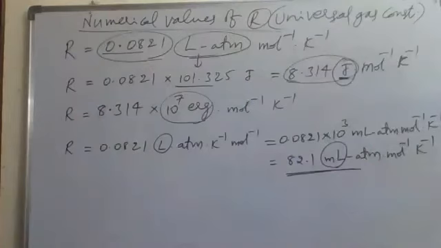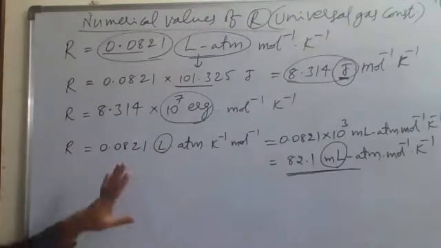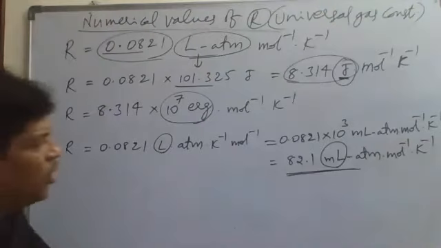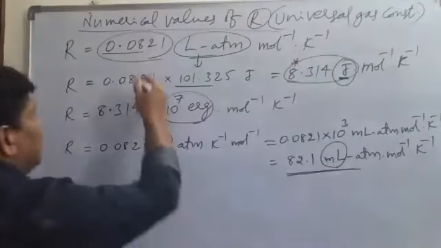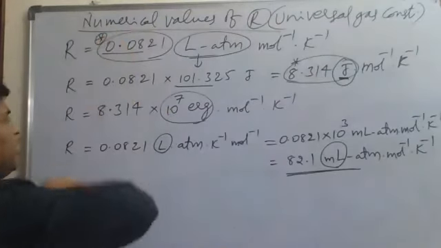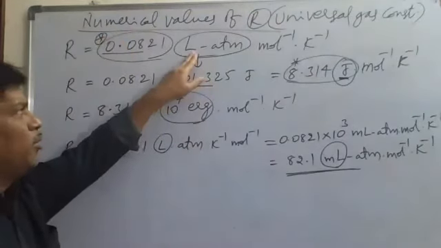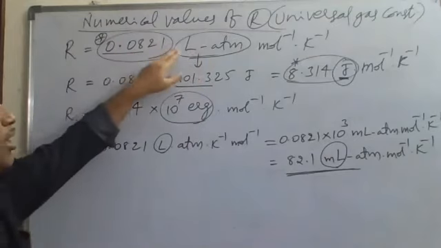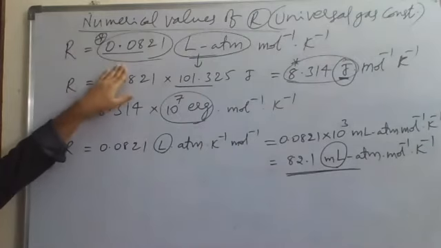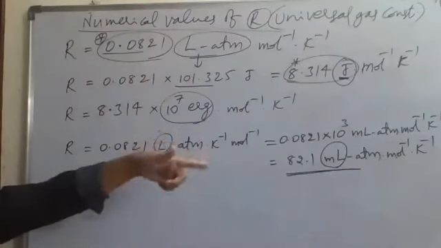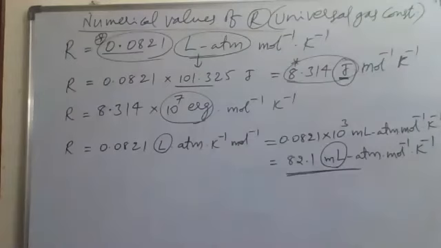Now it is about the numerical values of R. These values, remember them here. Mainly we use the MKS system, in SI units we take 8.314. Whenever we take pressure in atm and volume in liters in problems, we take 0.0821 liter atmospheres. So the value of R should be taken in the units of pressure and volume. Whatever units of pressure and volume we have taken, those same units should be taken for R also. So different numerical values of R should be understood like this.